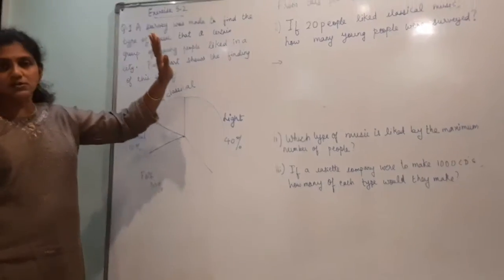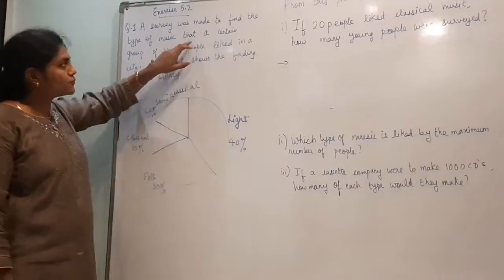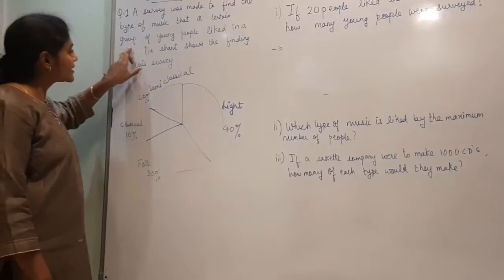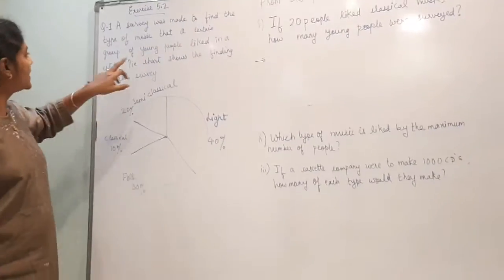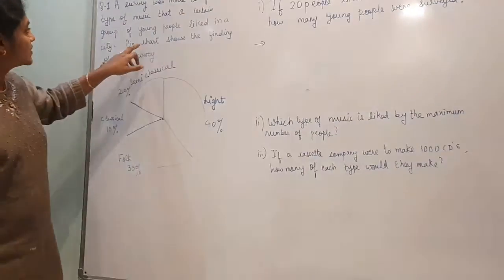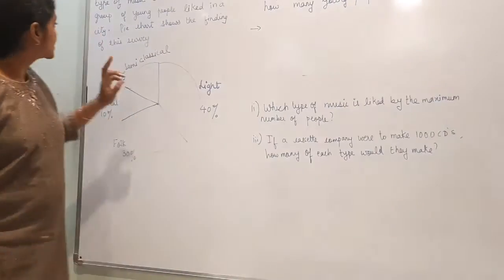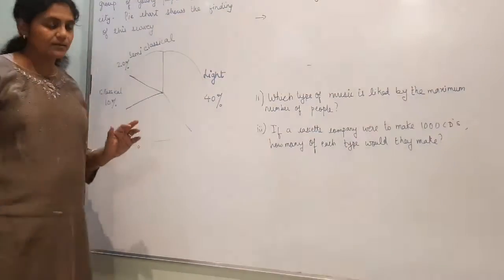A survey was made to find the type of music that a certain group of young people liked in a city. So the pie chart shows the findings of this survey.